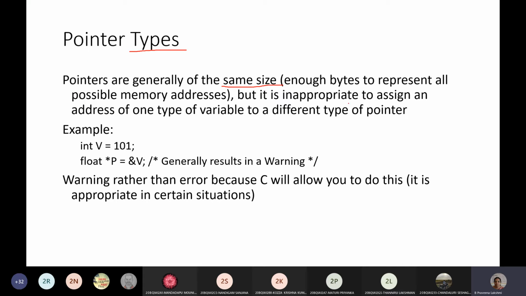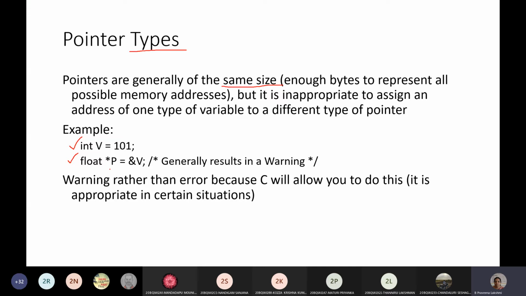But we cannot assign the address of one type of variable to another type. Generally, some old C language versions will not give any error or warning for assigning one type of address to another type, but in the versions we are using at present, you will get an error. You cannot assign an integer variable's address to a float pointer, even though the two addresses are of the same size, because the treatment of that variable's address is different.